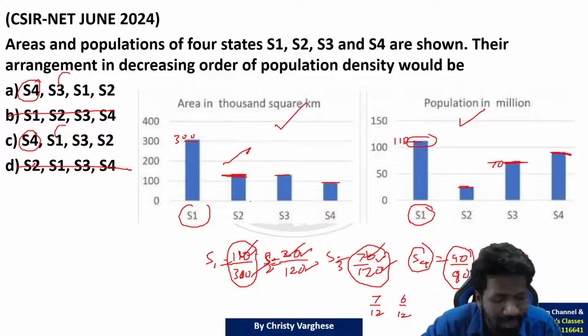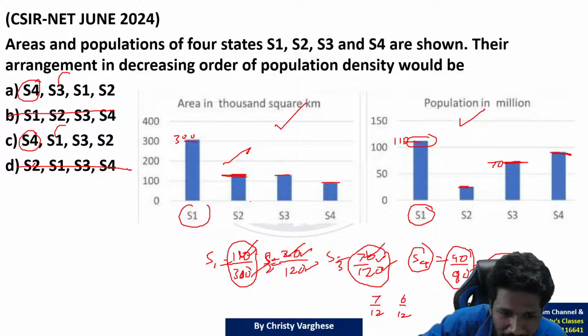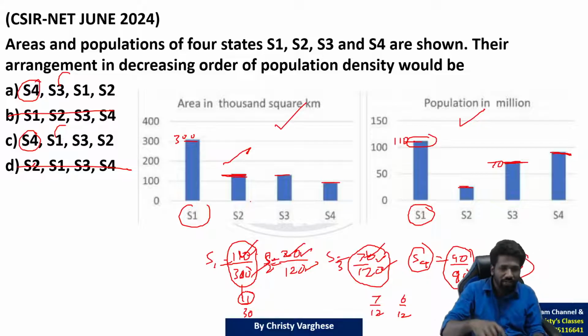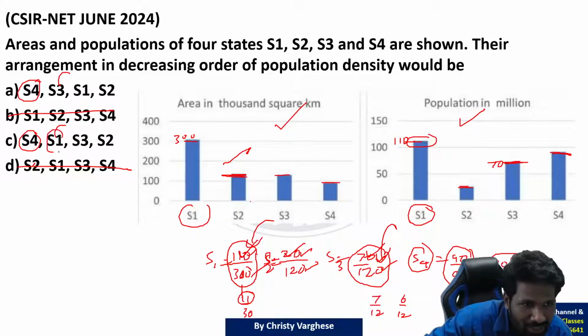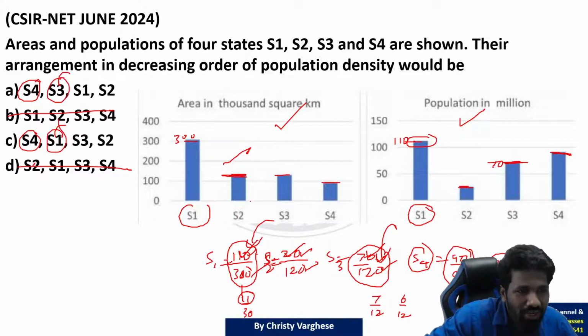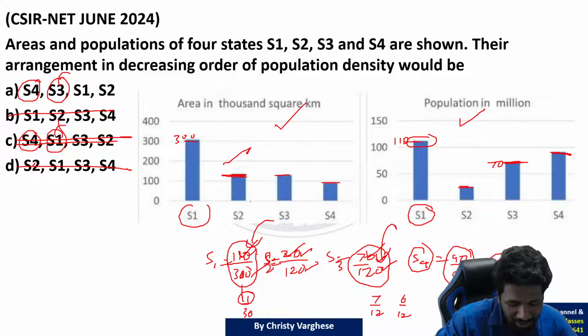6 by 12 आधा है. So 7 by 12 आधा से ज़्यादा है. But 110 by 300 means 11 by 30. 30 का आधा 15 है. 11 उससे भी छोटा है ना. So this is less than half. This is more than half. So clearly more than half is bigger. So S1 and S3 में S3 bigger है S1 से भी compare किया तो. So option C gone. 3 options gone.